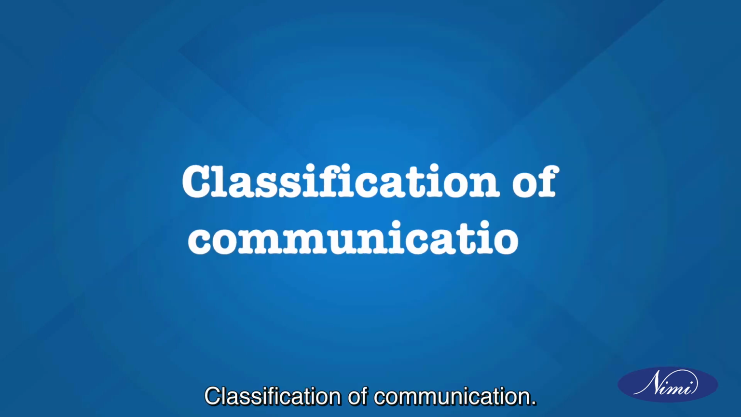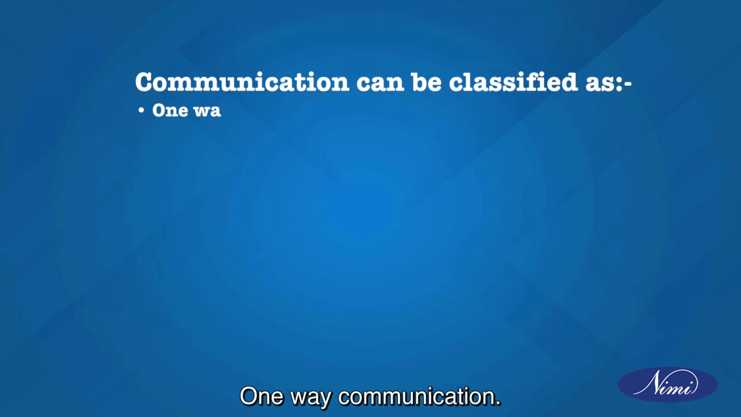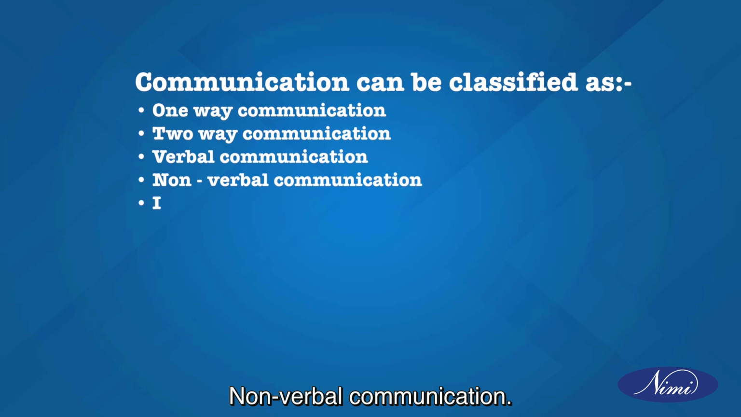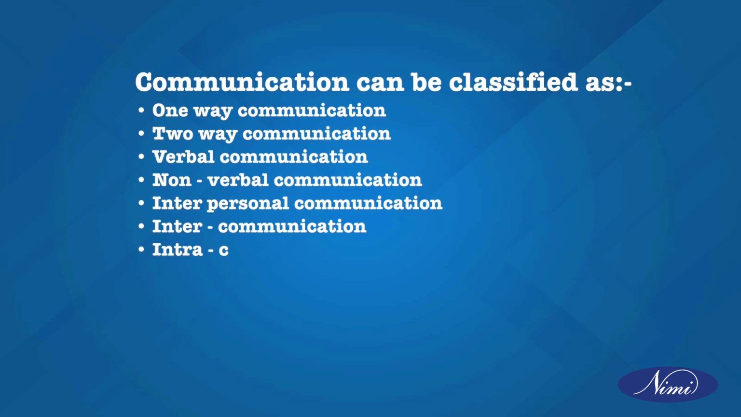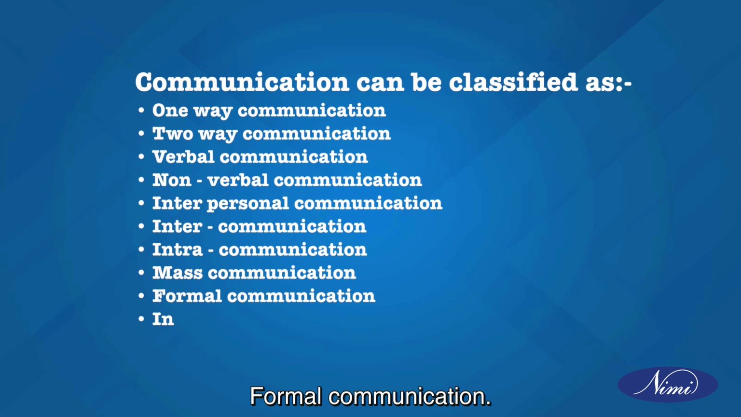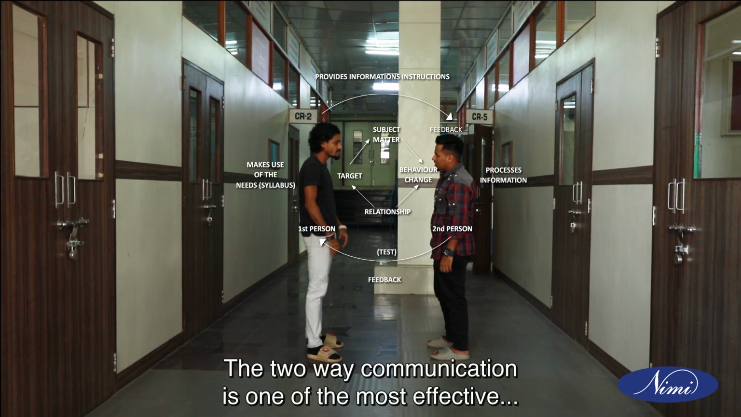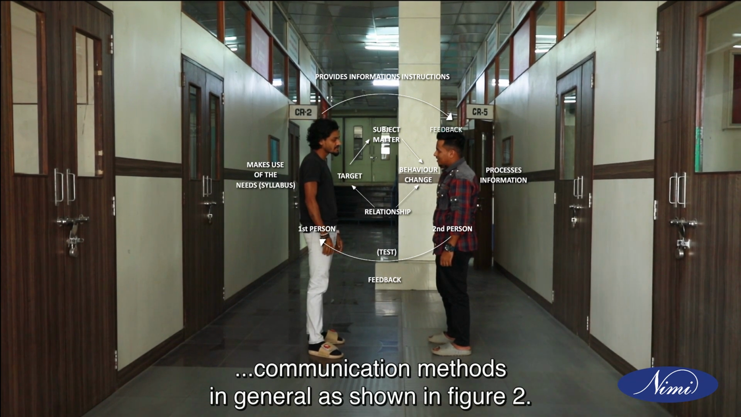Classification of communication. Communication can be classified as one-way communication, two-way communication, verbal communication, non-verbal communication, interpersonal communication, intercommunication, intra-communication, mass communication, formal communication, informal communication. Two-way communication is one of the most effective communication methods in general, as shown in Figure 2.